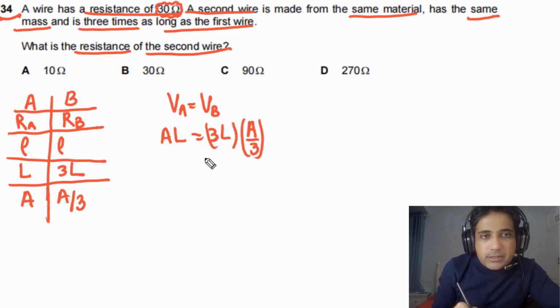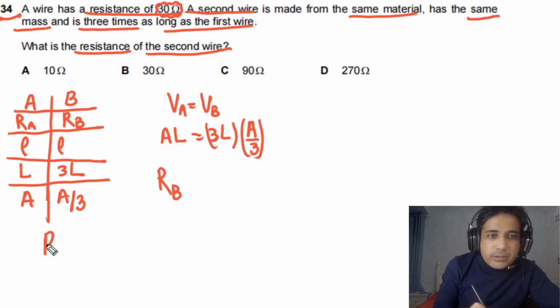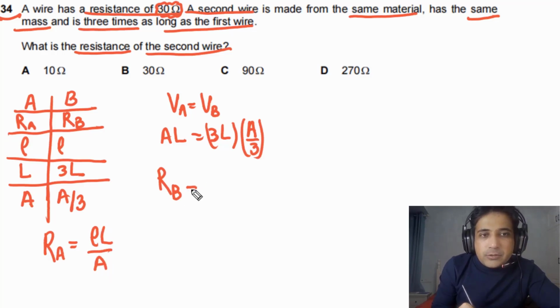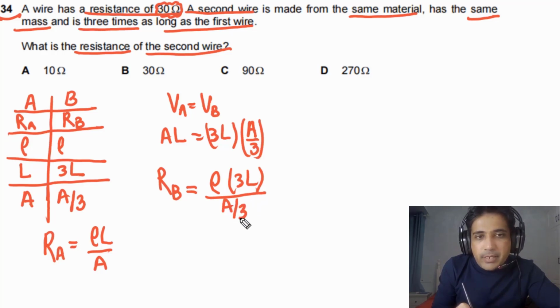Now we need to find out resistance of second wire, means resistance RB. Resistance RA will be equal to rho L by A. So the resistance RB is rho times 3L, and cross-sectional area is A by 3. If we simplify this, we have rho L divided by A, and here 3 multiplied by 3.